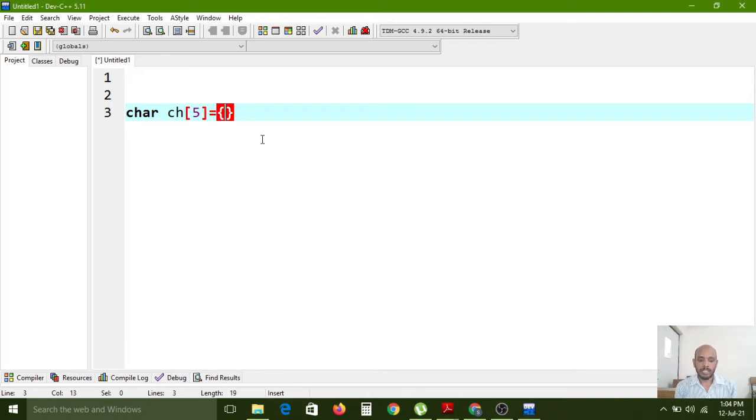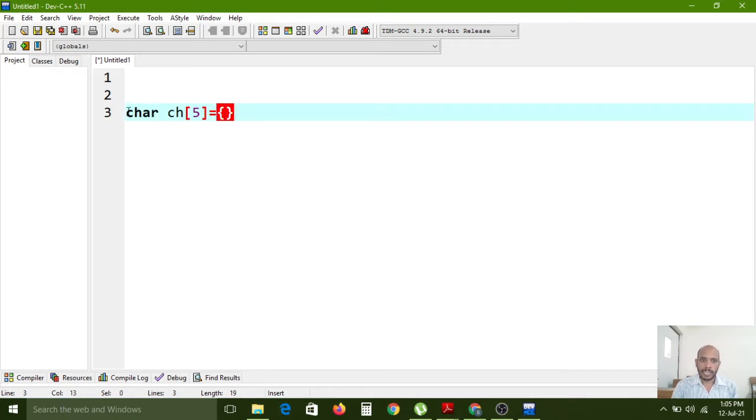But here, for your understanding, I have created a character array. Character is the data type, ch is the variable, and this is the array size. Now this ch array can store only 5 elements, and those 5 elements are only single alphabetic letters, because this is the character data type. So the ch variable can store only alphabets, not integers, not numbers, and not floating point values.